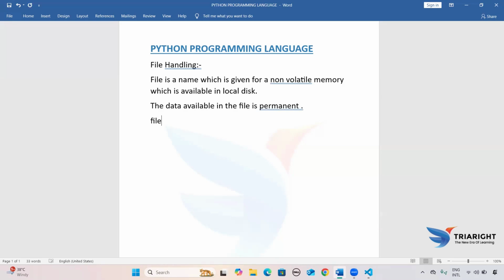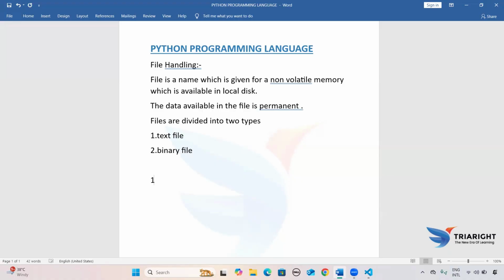Then the next one: files are divided into two types. The first one is called the text file, and the second one is called the binary file.